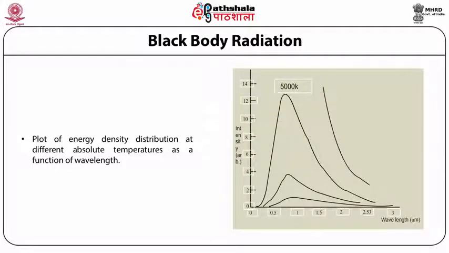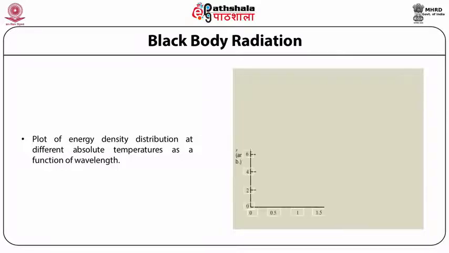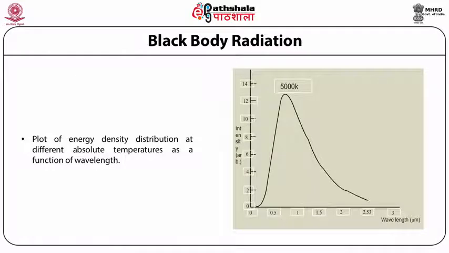Similarly, another attempt at explaining this spectrum was made by the law given by Rayleigh and Jeans, who used classical reasoning to explain black body radiation.